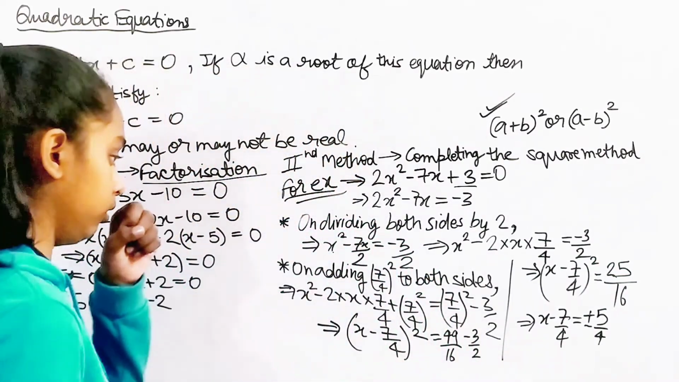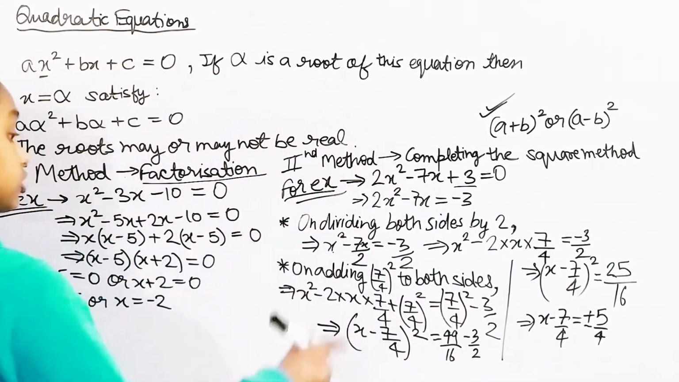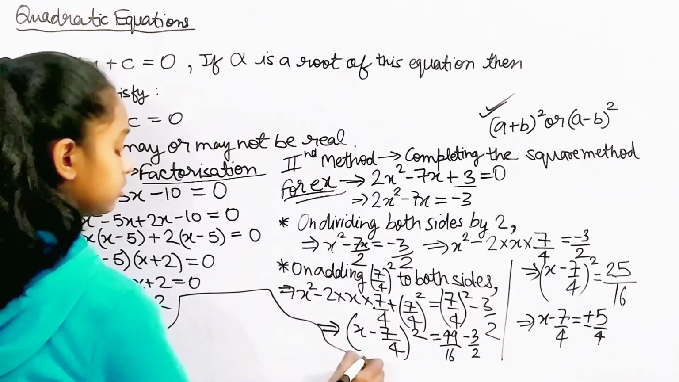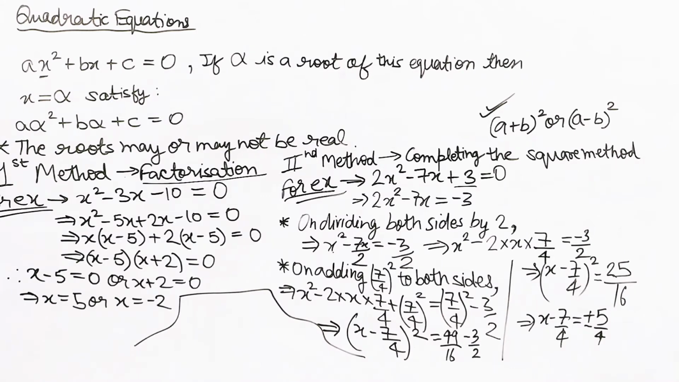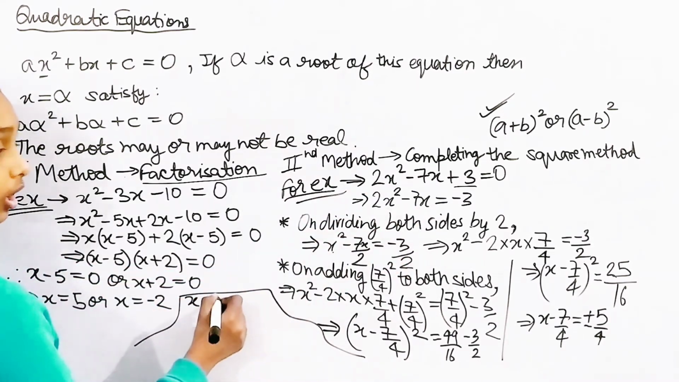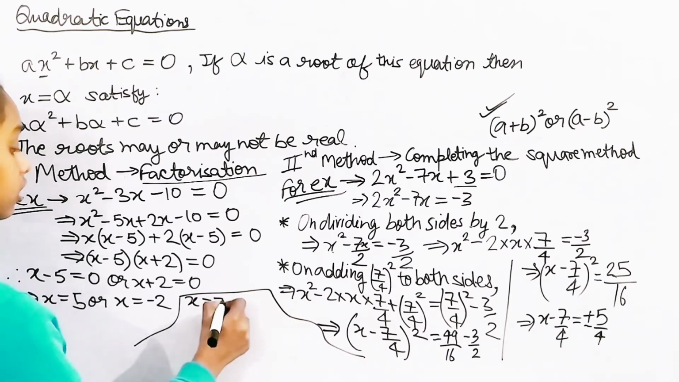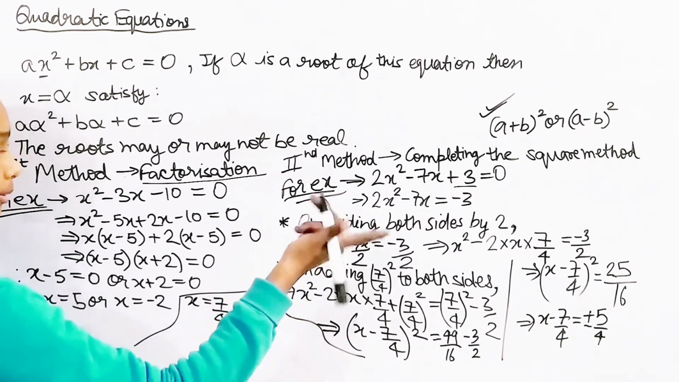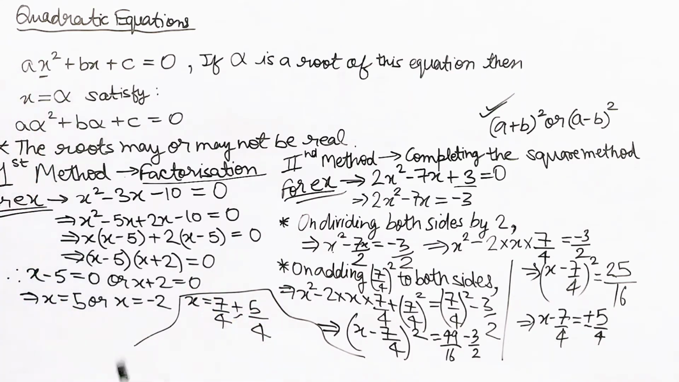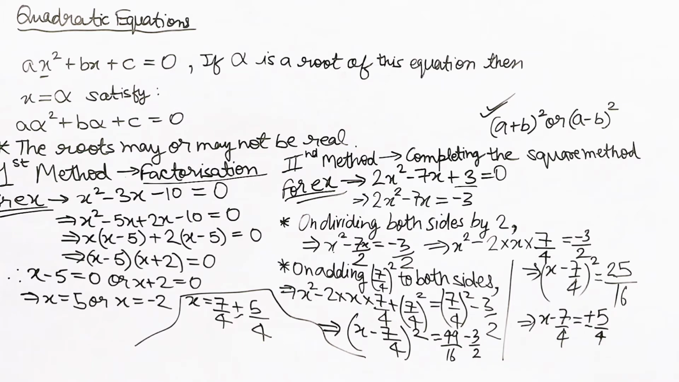So what we had is that our value was plus or minus 5 by 4, right? So now I'm shifting the 7 by 4 to the other side. So I'm going to get this x is equal to 7 by 4, as it's going to be positive, plus or minus 5 by 4, okay? Is this clear? Yes or no?